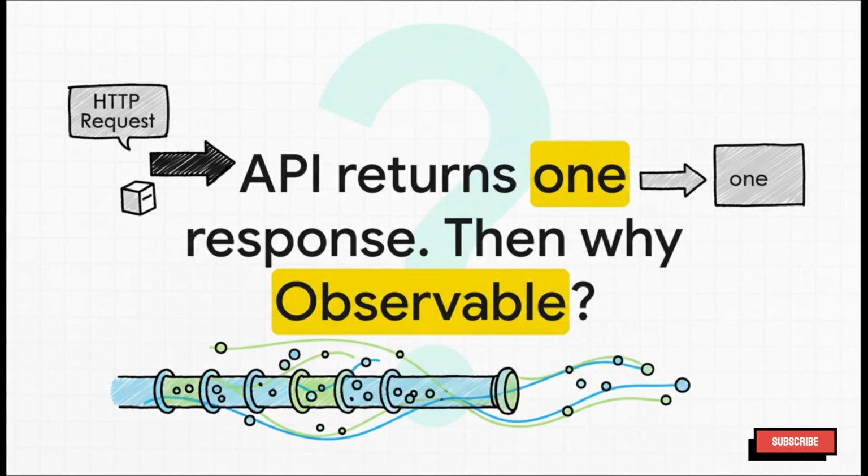So this is the heart of it, isn't it? You make an API call, the server thinks for a second, sends back one response, and that's it. The end. One and done. So why does Angular's HTTP client hand you an observable, this tool we always associate with streams of data over time? It kind of feels like using a fire hose to water a single houseplant. But, as you're about to find out, there are some incredibly smart reasons for this choice.